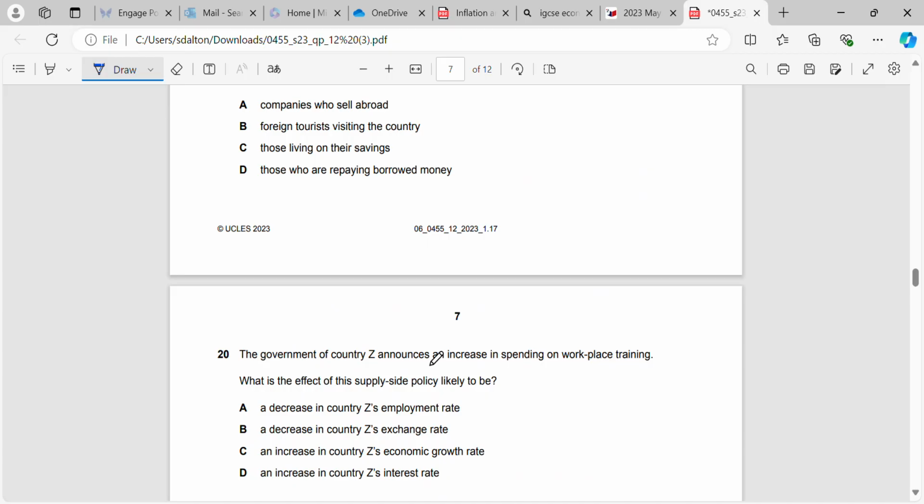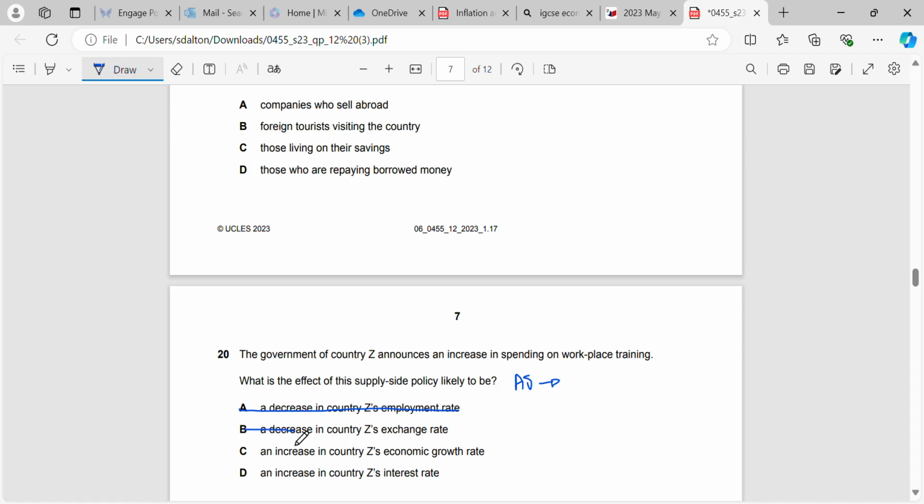Okay, the government of country Z announces an increase in spending on workplace training. What is the effect of this supply side policy likely to be? Okay, so a decrease in their employment rate? Absolutely not. Supply side policy, in the future it may increase the employment rate depending on whether we're able to move AD at the same time, but it's definitely going to shift AS to the right in the long run. So we'd expect our productive potential to increase.